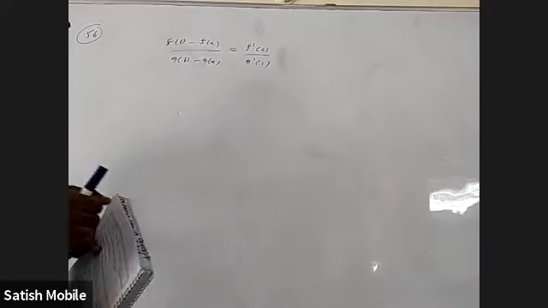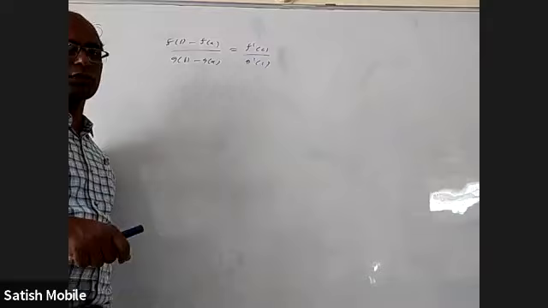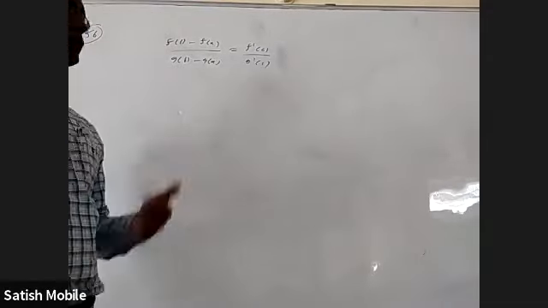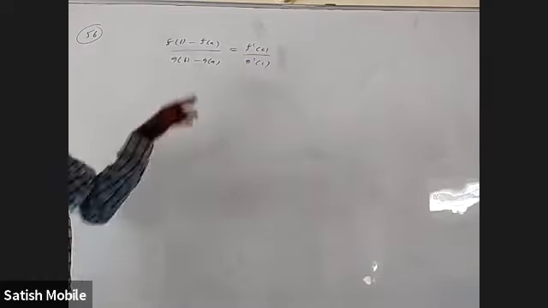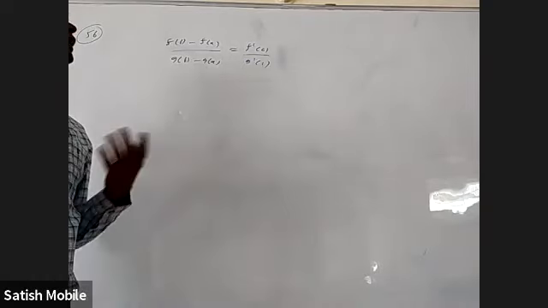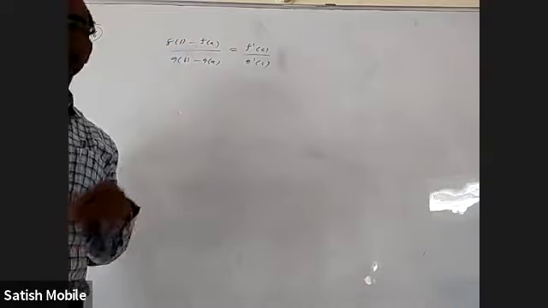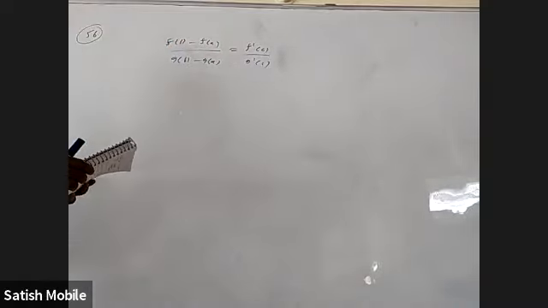Two functions are there which are continuous in closed interval a to b and differentiable in open interval a to b, and g dash is never zero because it is in the denominator. Okay. Then we can write this statement. There exists a c such that this by this equals this by this. That's what we have to use in 56.